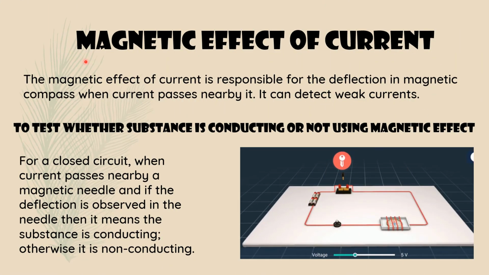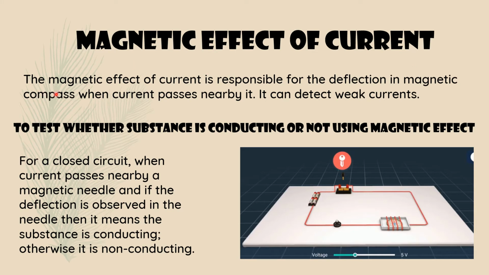The next topic is magnetic effect of current. We already studied heating effect of current. Heating effect of current means current is passed through a wire, heat is produced. That is called heating effect of current. And magnetic effect of current means, when current is passed through a wire, the wire can act as a magnet.